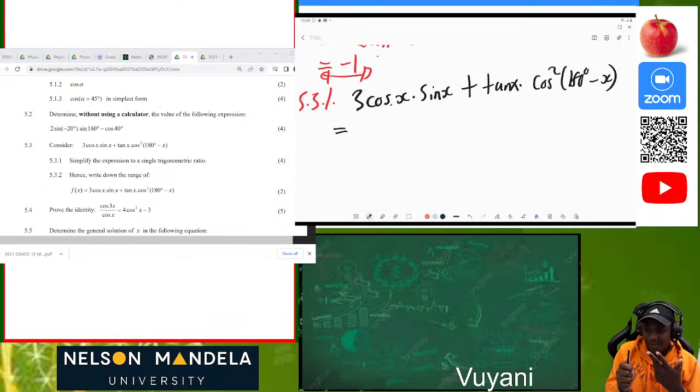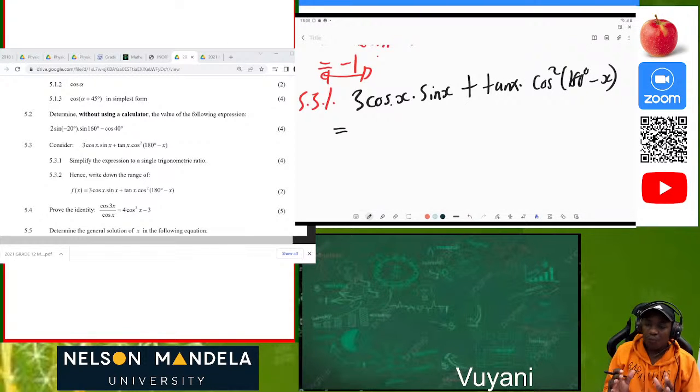But the one I love the most, and the one which you must always try to use first before you use other alternatives, is 2 cos squared of theta minus 1. Then the other one is cos squared of theta minus sine squared of theta. The last one is 1 minus 2 sine squared of theta. Don't worry about trying to cram those double angles. Know how to apply them, because on your formula sheet you'll be granted those double angles.